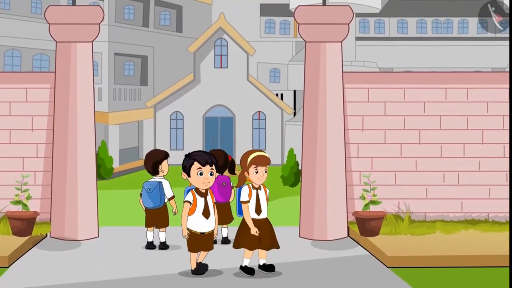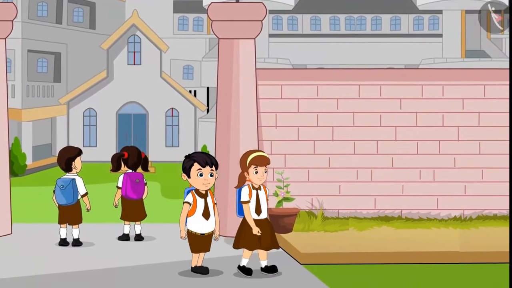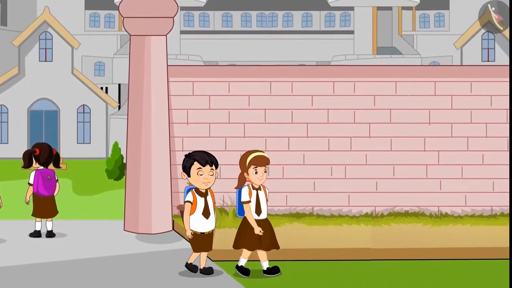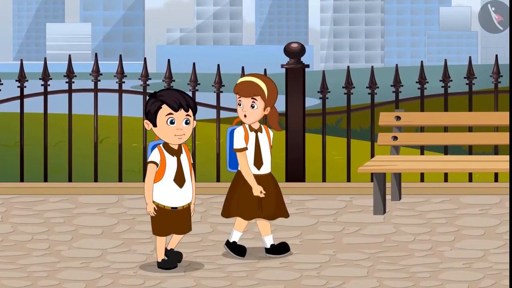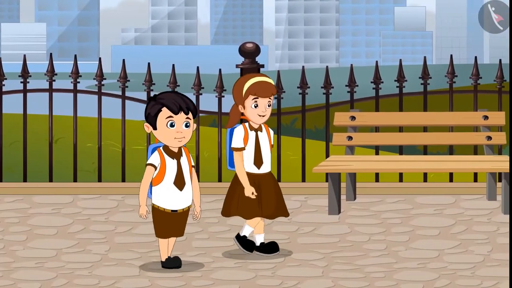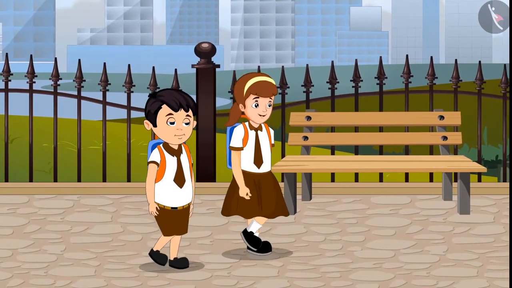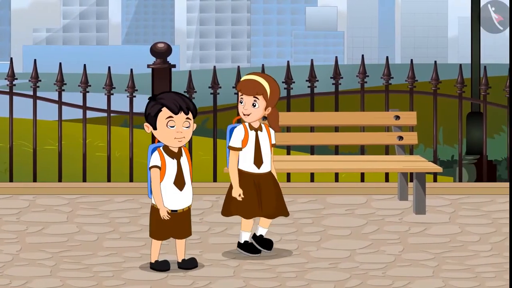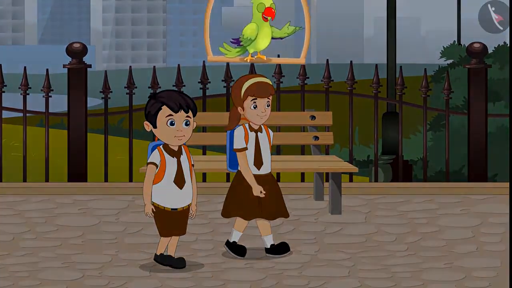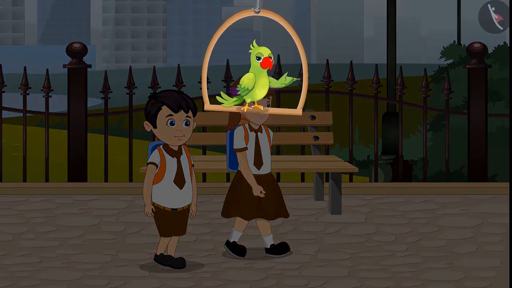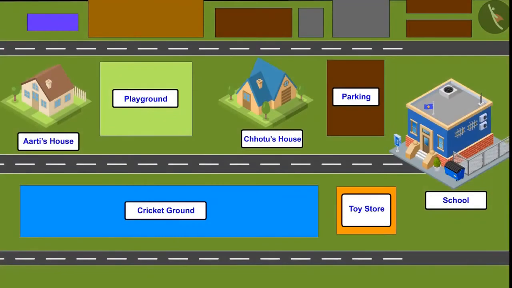Chotu and Aarti are walking home from school today. On the way back home, Aarti spoke to Chotu. Chotu, we leave from school to go home at the same time. But you always arrive early and I get home later. Why is it so? Children, do you know why this happens? Come on, let us see.